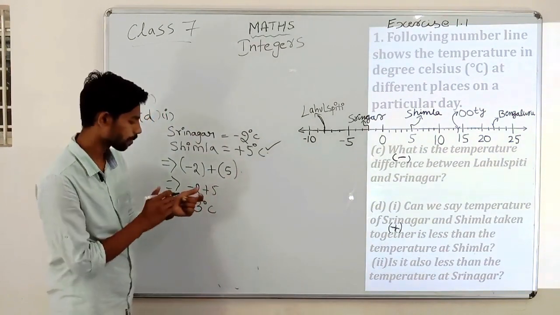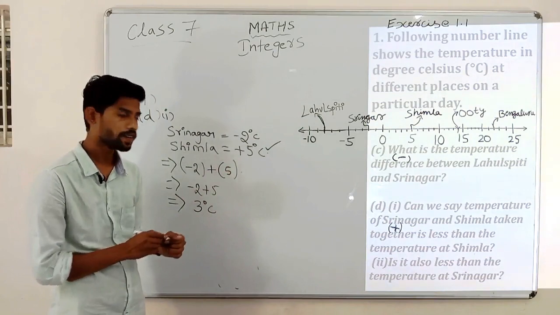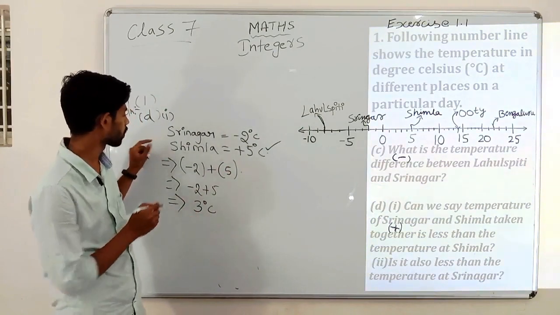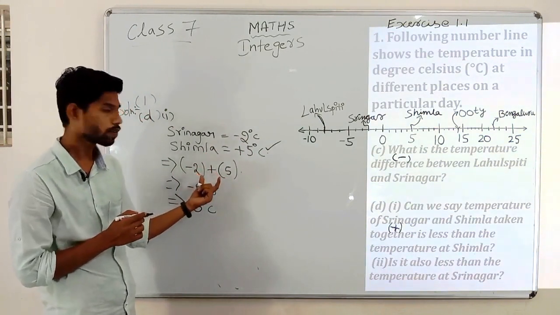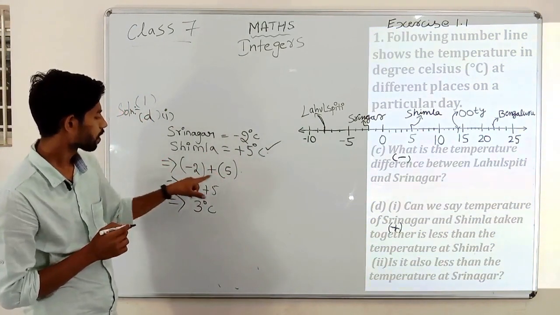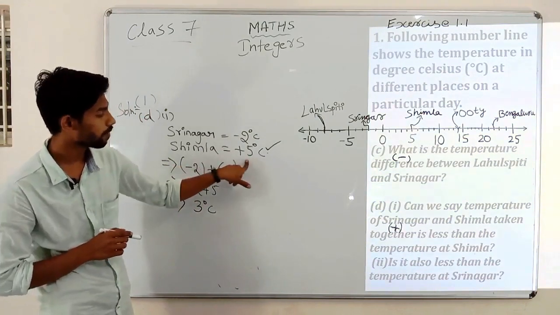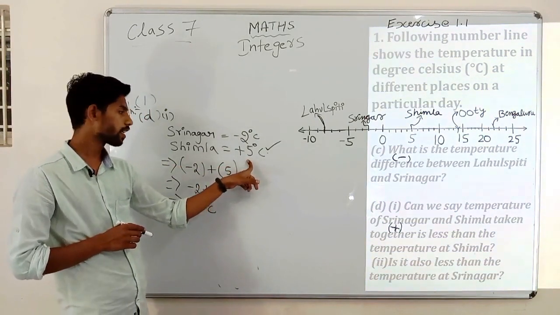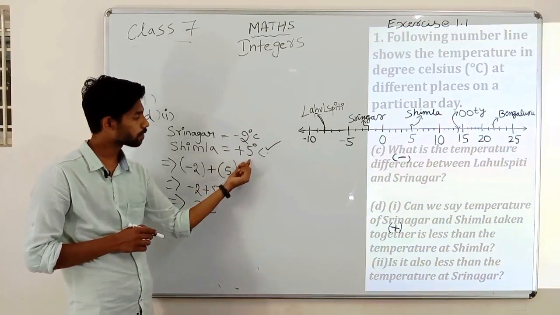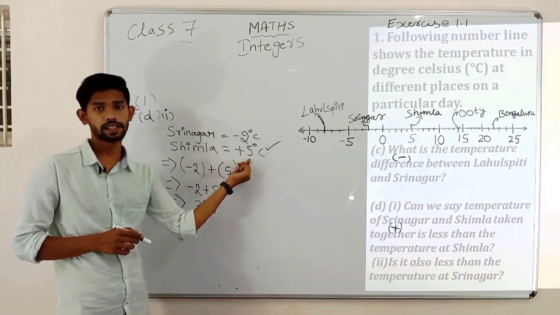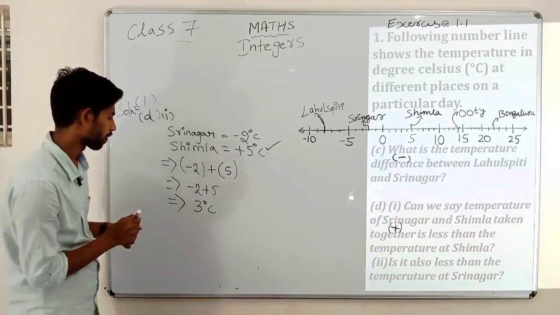Yes, it is less than the temperature of Shimla. Why? Because the temperature of Shimla is 5 degree, and the addition of these two is 3 degree Celsius. Again it is asking whether the addition of both is less than 5. Yes, it is less than 5.